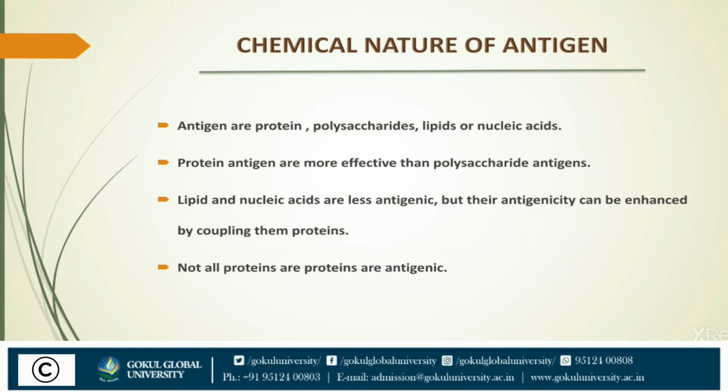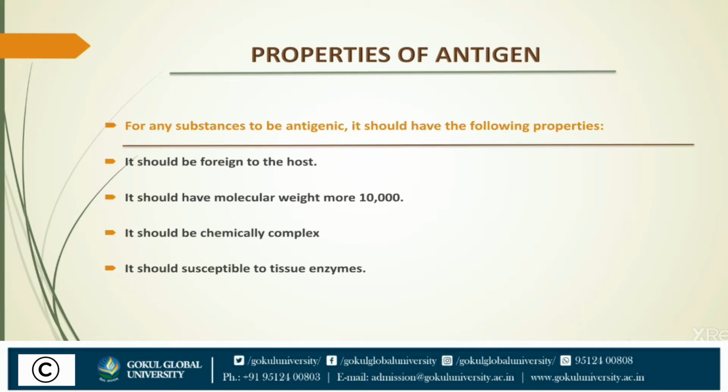Now, we will see the properties of antigen. For any substance to be antigenic, it should have the following properties. The first, it should be foreign to the host. The recognition of self and non-self is an important function of the immune system. The body does not respond to a self-antigen, hence the substances that are foreign to the circulation are antigenic and are able to mount an immune response. A substance which is more foreign to the host is a more powerful antigen.